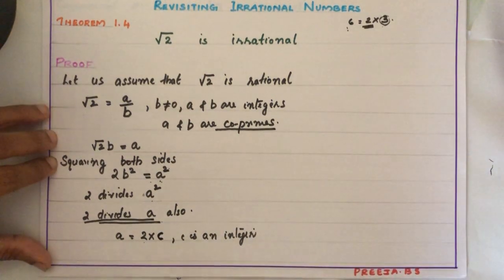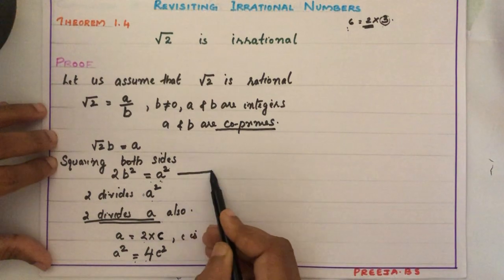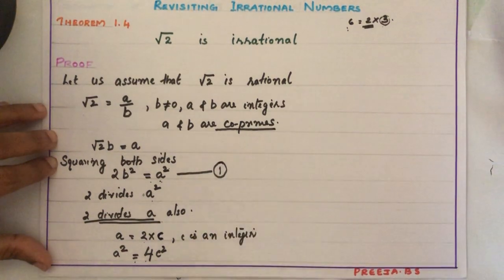Okay children. Now a is equal to 2c. So what is a square? (2c) square, that is 2 square, 4, then c square is 4c square. So we got a square is equal to 4c square. So here we have one equation. This one I am naming as equation 1. Here we have a square. Now substitute the value of a square as 4c square in equation 1.